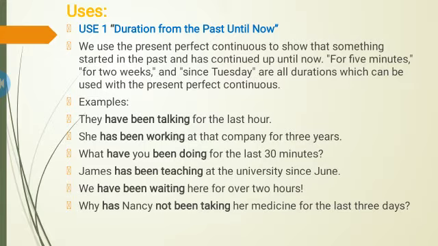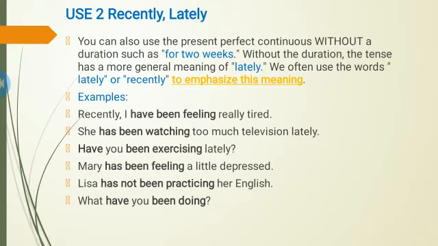Another thing that you must have noticed is the use of for and since in these sentences. You can also use the present perfect continuous tense without a duration, such as for 2 weeks. Without the duration, the tense has a more general meaning of lately. We often use the word lately or recently to emphasize this meaning.